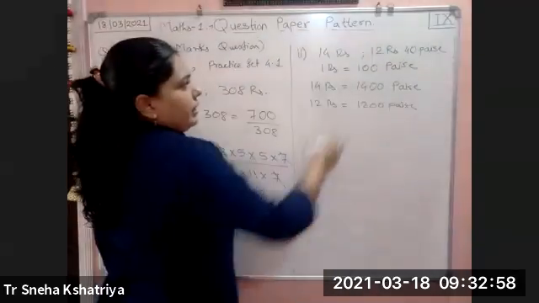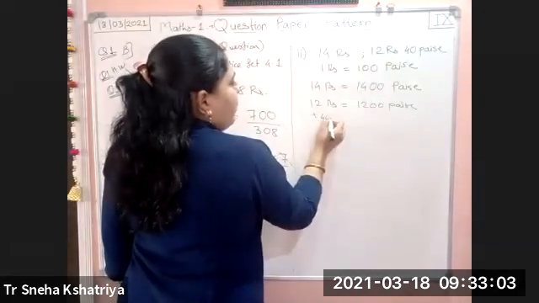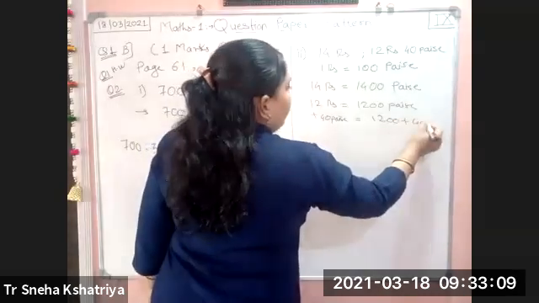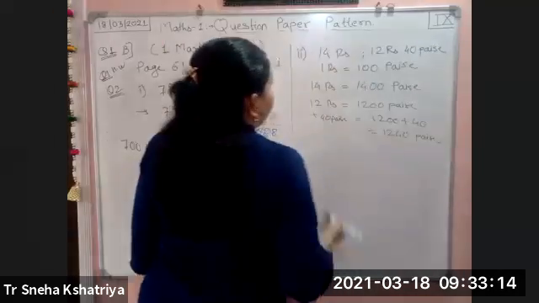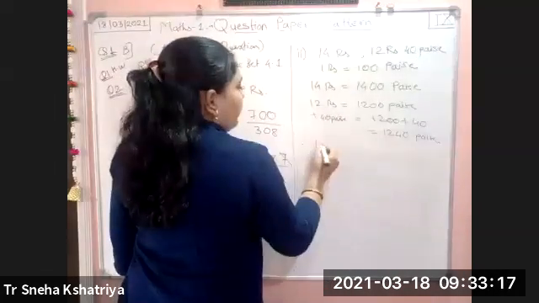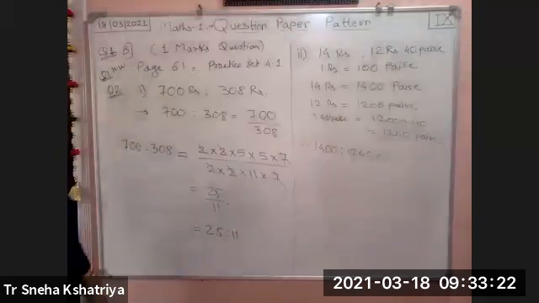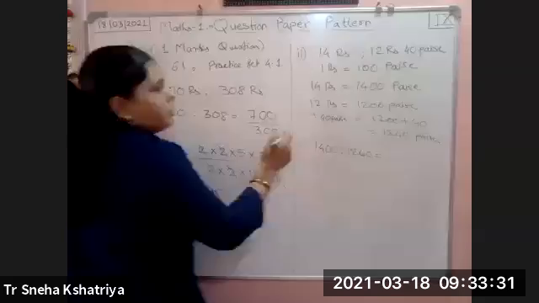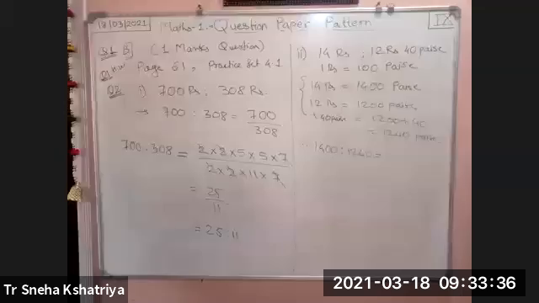But in the second quantity, 12 rupees and 40 paise are there. So 40 paise will be added to 12 rupees, so here also 40 paise will be added, so 1240 paise. Therefore the required ratio will become 1400 as to 1240. See here, 1400 as to 1240. That is the required ratio. Now this is very important. This conversion is very important.